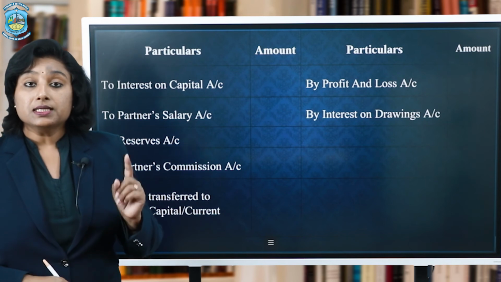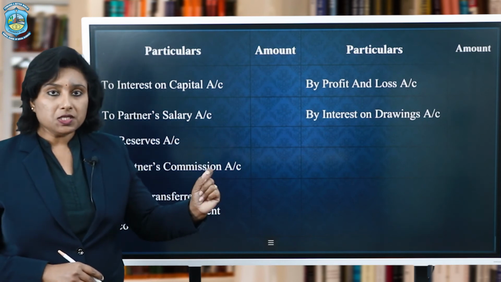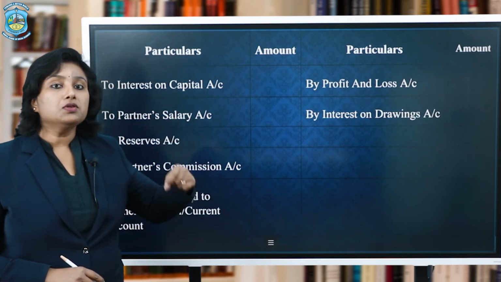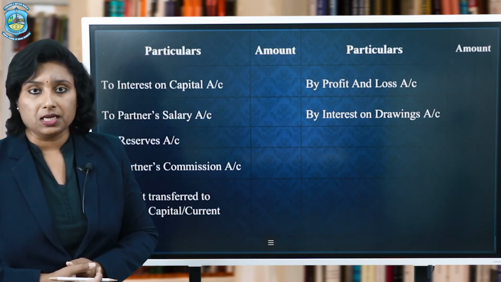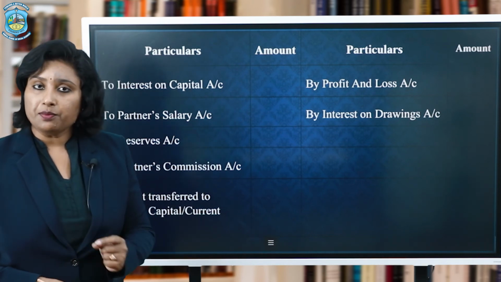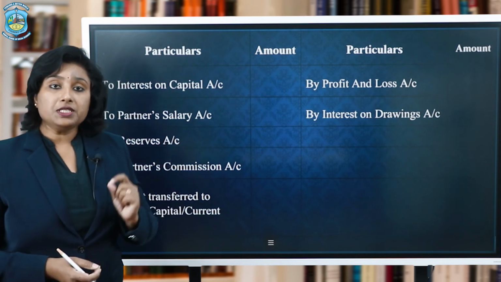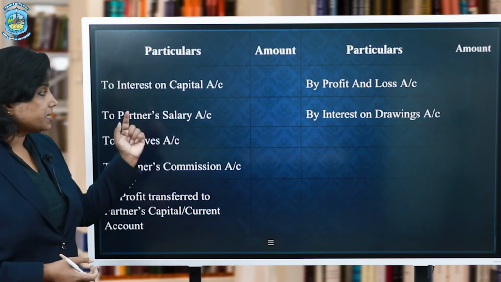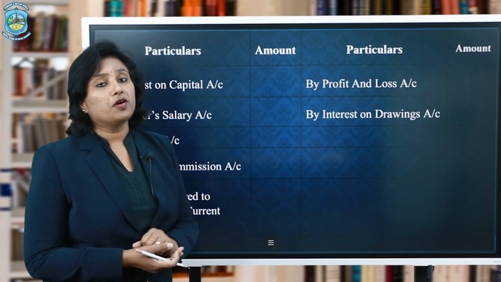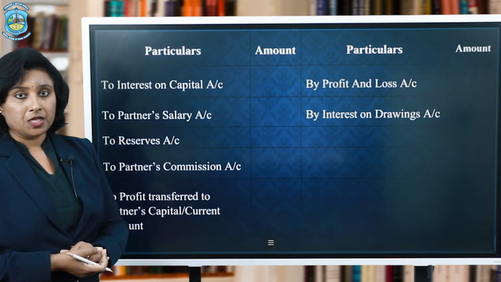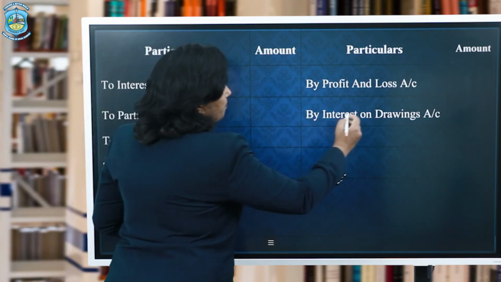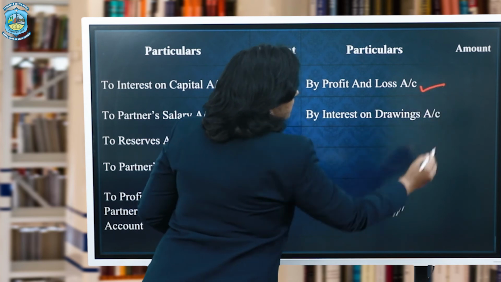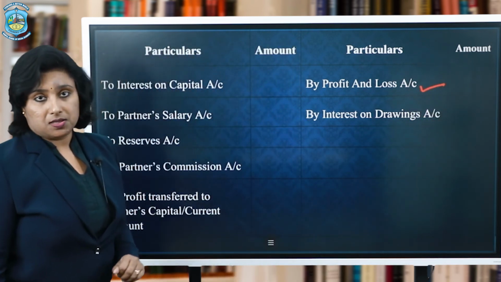And therefore, the way gross profit is transferred from the debit side of trading account to the credit side of profit and loss account, in the same manner, the net profit arrived at in the profit and loss account on the debit side is transferred to the credit side of profit and loss appropriation account. Okay, that means you are bringing down this net profit to be distributed among the partners.